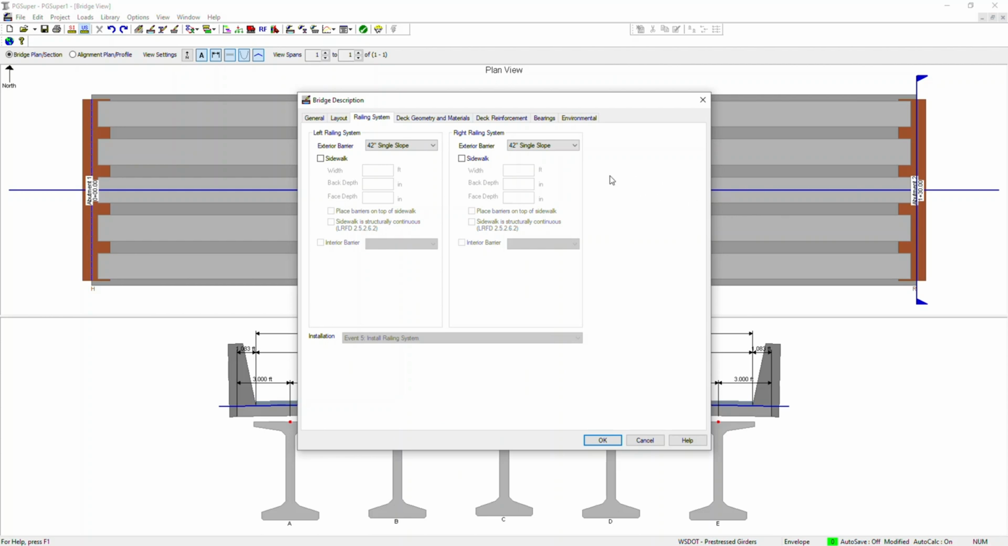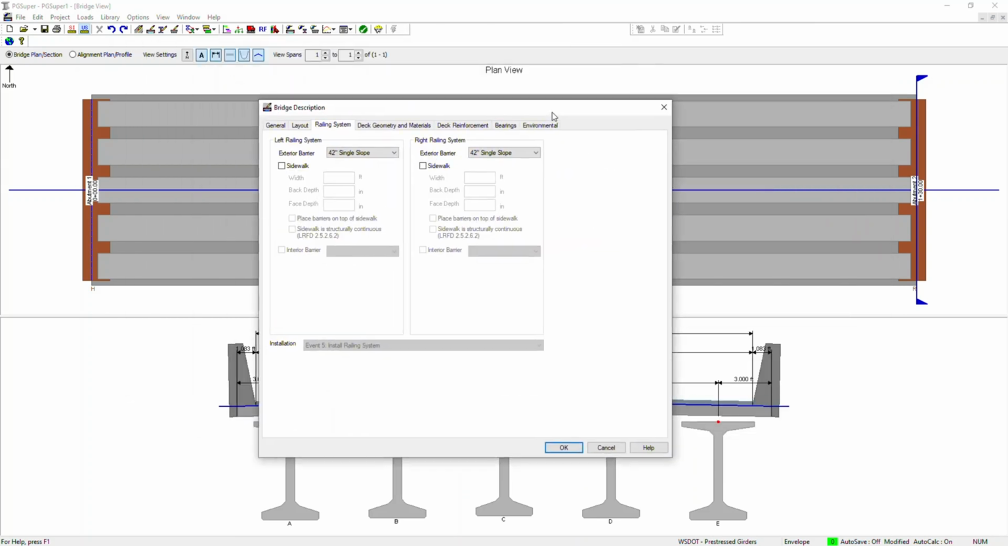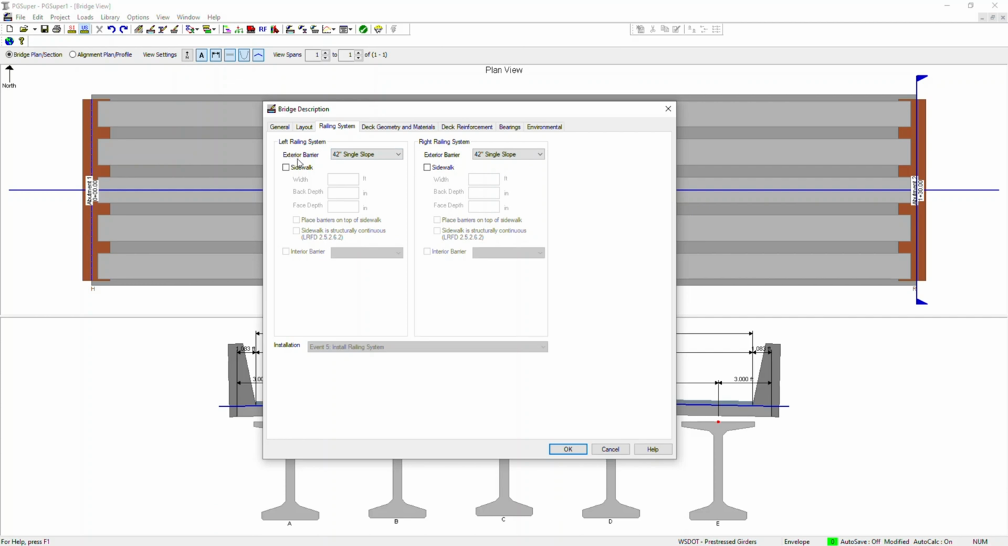So railing system, it's a barrier. Basically, these are the barriers being used here, and you have an option to choose the left railing system and right railing system. Either both might be the same, or both might be different. In case you have, let's say, a pedestrian barrier on one side and no pedestrian barrier on the other side, you can choose between these two. You can choose any shape from here, and you can choose whether there is a sidewalk, and on which side it has a sidewalk.